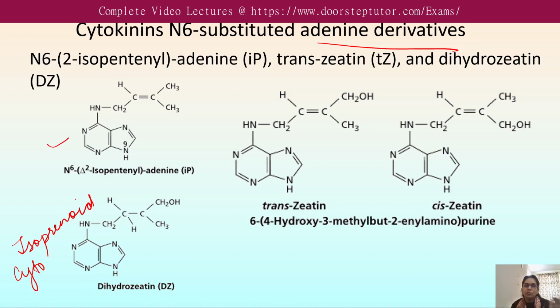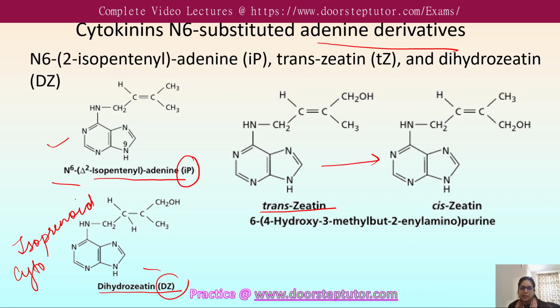Although there is some variation depending upon the species and developmental stage, the most common isoprenoid cytokinins are N6-isopentenyl adenine, that is IP, then dihydrozeatin, that is DZ, and transzeatin, which can be converted into ciszeatin. So these are the naturally occurring cytokinins.